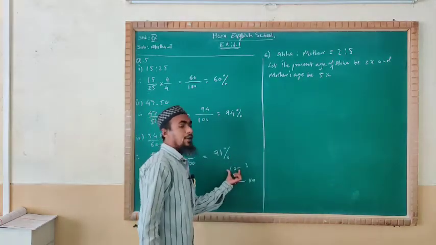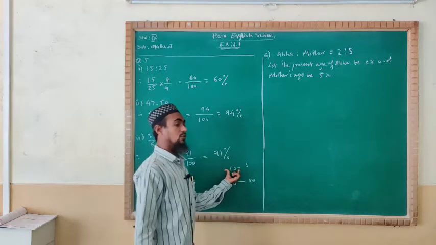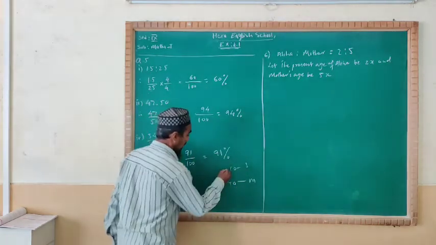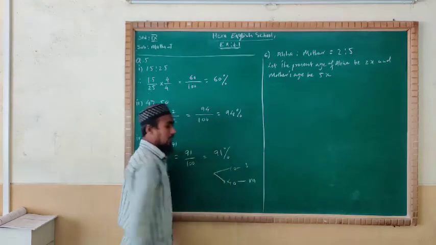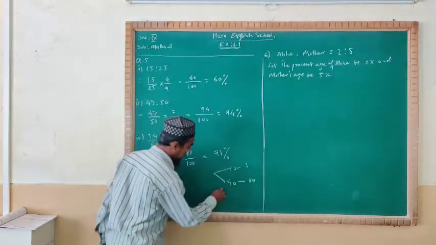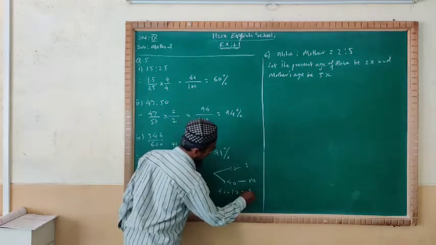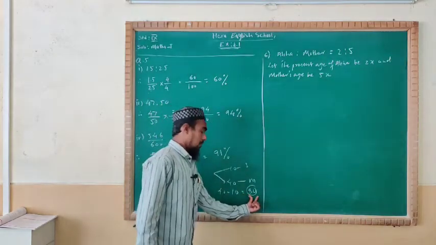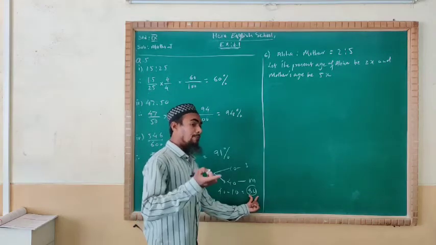At the time of birth of son, what was the age of mother? What we have to do? You will subtract the age of son from the mother, means 40 minus 10, you will get 30. This is the age of mother at which time? At the birth time.